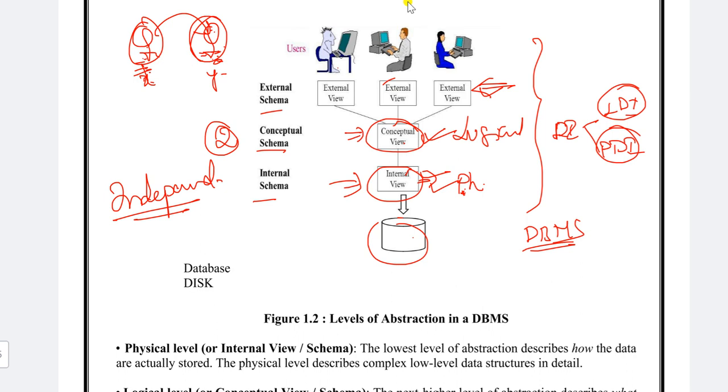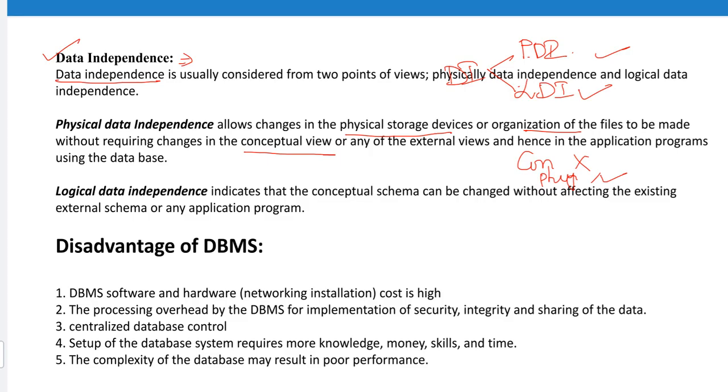So in physical data independence, you can do any changes in the physical level, but there will be no changes in the conceptual view, logical view or external view. You can do changes in the logical view, the second level, and it does not change the internal view or the external view. That is the case here.